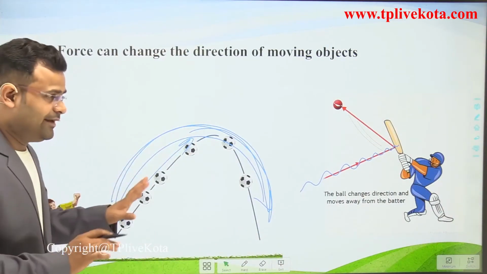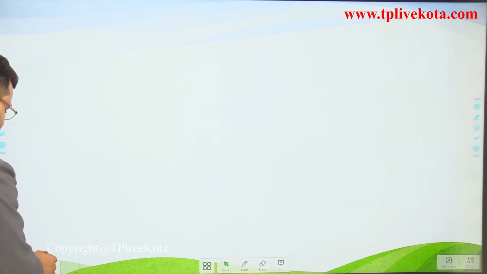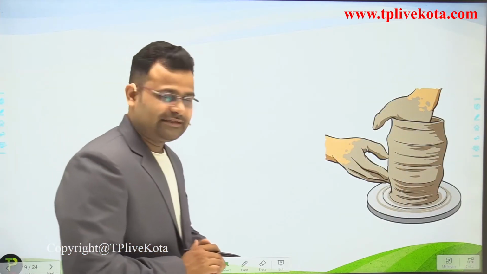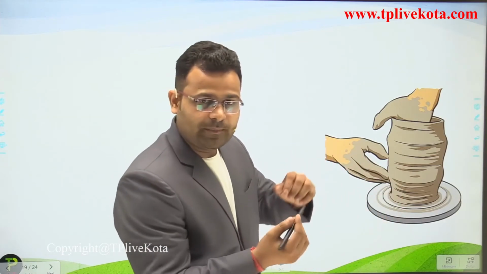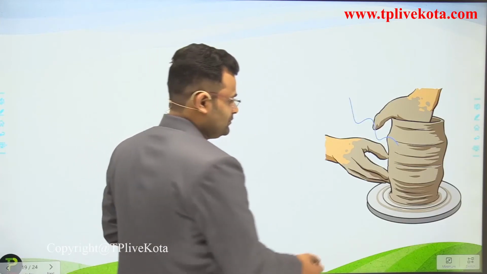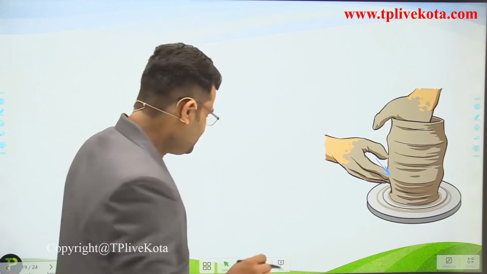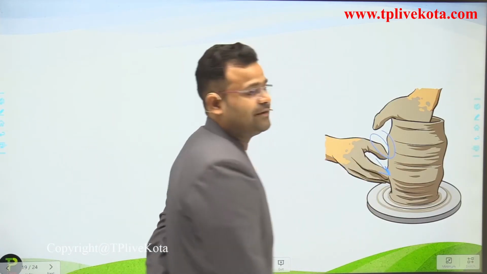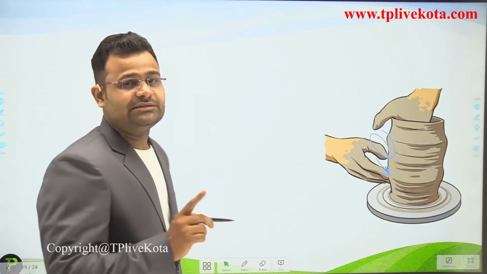Okay students, now one more effect of force. Normally we see what happens? Mud is moved on a roll, and the fingers apply some force. By applying some force, we change the shape of this mud.